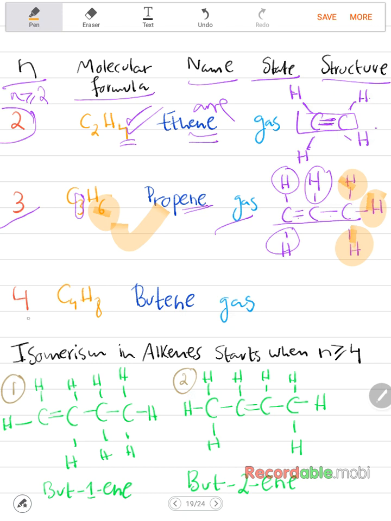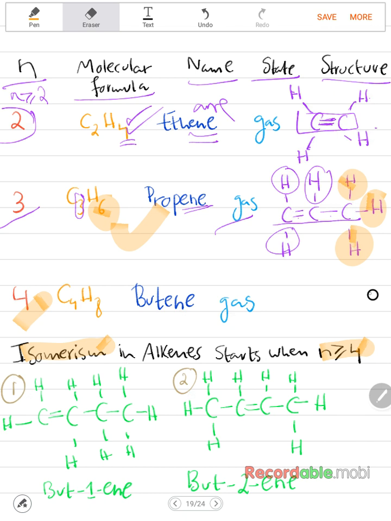Next is butene, which means 4 carbon atoms. Now, isomerism. It's a topic that I keep bringing up continuously, and it's a topic that will continue to show up in organic chemistry. So if you haven't watched the series of videos that I talked about isomerism, I'll link them in the description box below. So isomerism in alkenes starts when n is greater than or equal to 4. In alkanes, it started from n greater than or equal to 3.